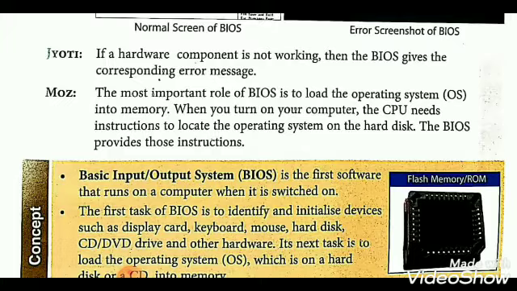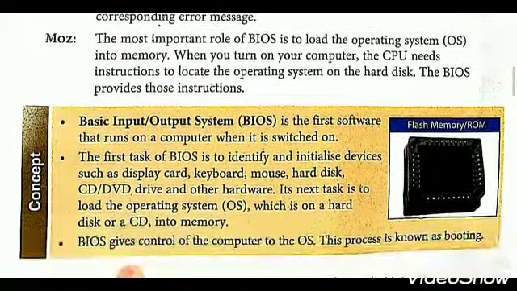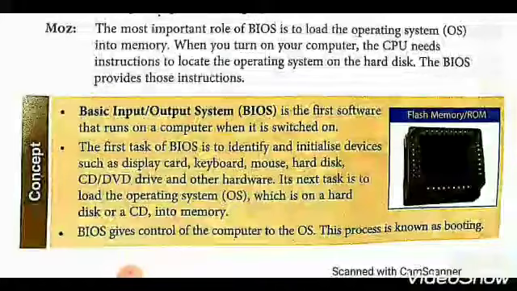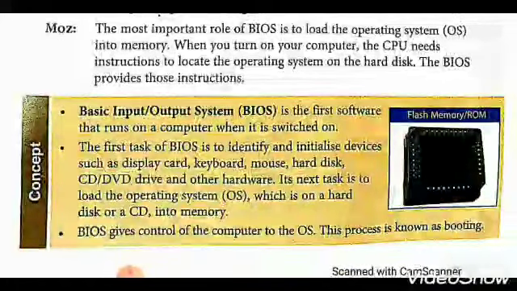When you turn on your computer, the CPU needs instructions to locate the operating system on the hard disk. The BIOS provides those instructions. BIOS is the first software that runs on a computer when it is switched on. अब BIOS वो सबसे पहला ऐसा सॉफ्टवेयर है जब आपके पीसी स्टार्ट होता है तब वो स्टार्ट हो जाता है. The first task of BIOS is to identify and initialize devices such as display card, keyboard, mouse and hard disk.